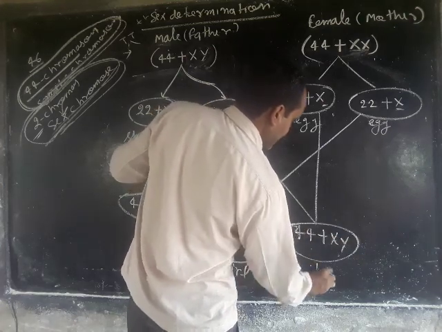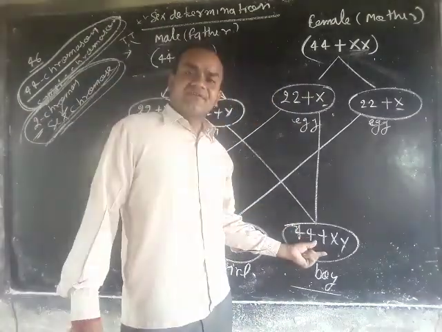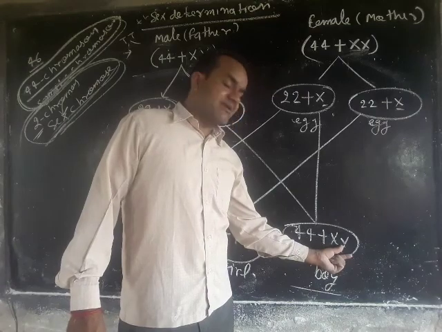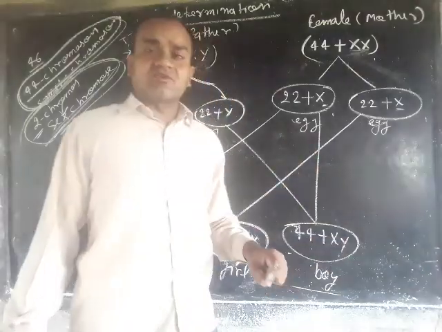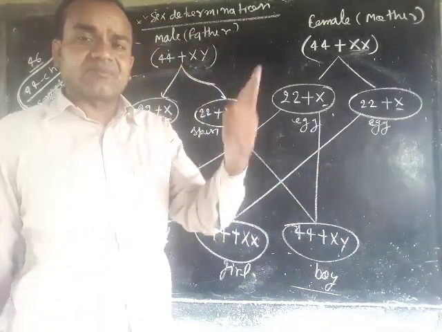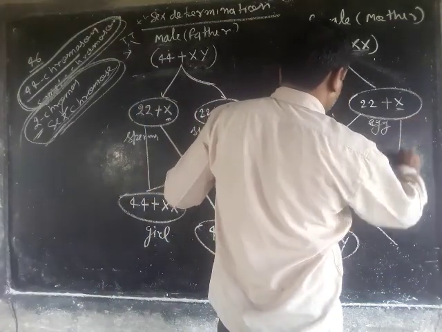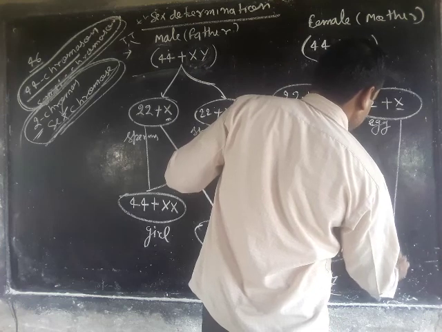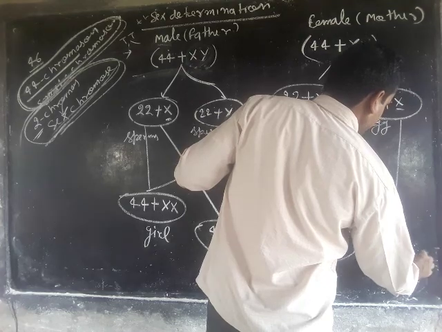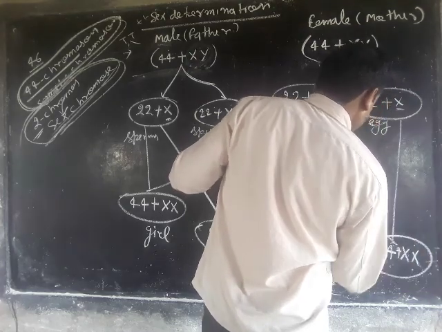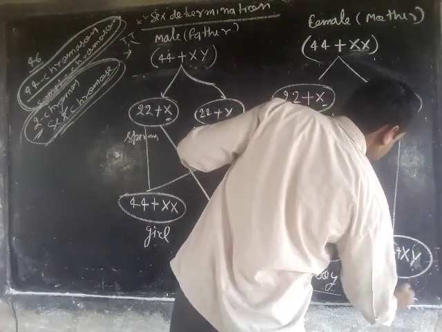But when a Y carrying sperm fuses with the X carrying egg, it will form a boy, because the Y characteristic features come into the offspring, and the genes located on the Y chromosome have the ability to form the male reproductive organ. Likewise, if the Y chromosome fuses with another X, it will form a boy.